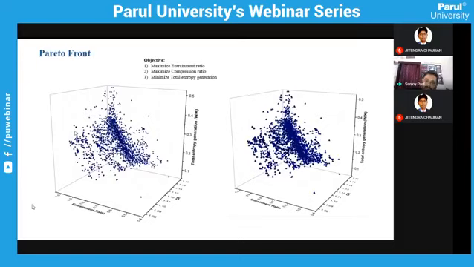And finally, we started with 11 points, and then we narrowed down to 4 or 5 points. Based on those points, you can do the optimization using any optimization technique, whichever is feasible to you.